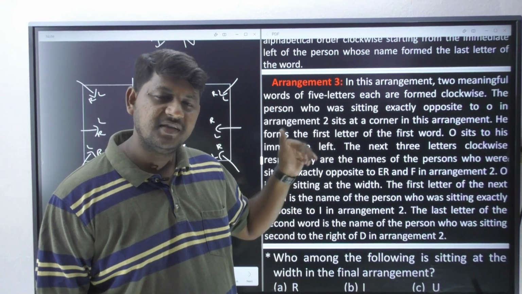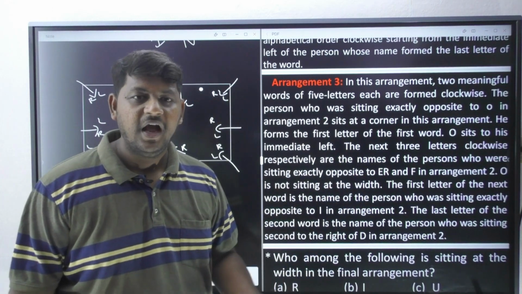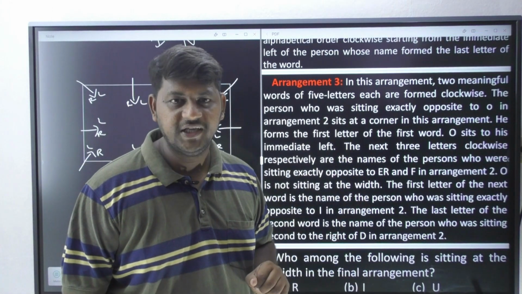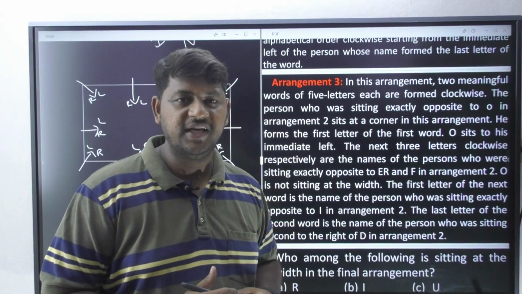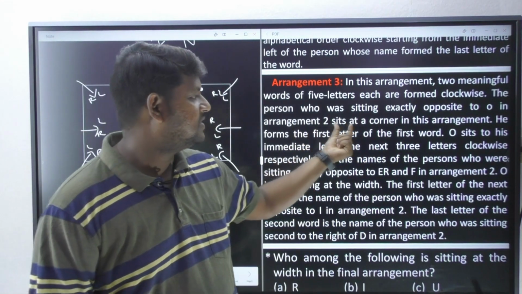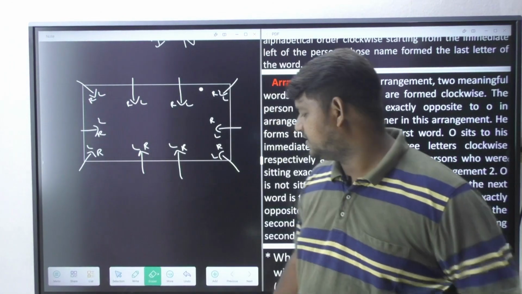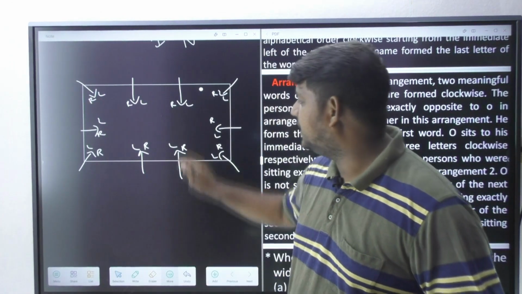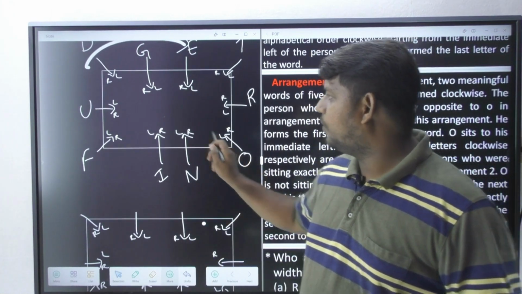How do you shift these persons? By observing the reference of arrangement 2. So whoever is seated opposite to O in arrangement 2 is going to sit at a corner in this arrangement. So the corner position is going to be occupied by the person who is opposite to O.